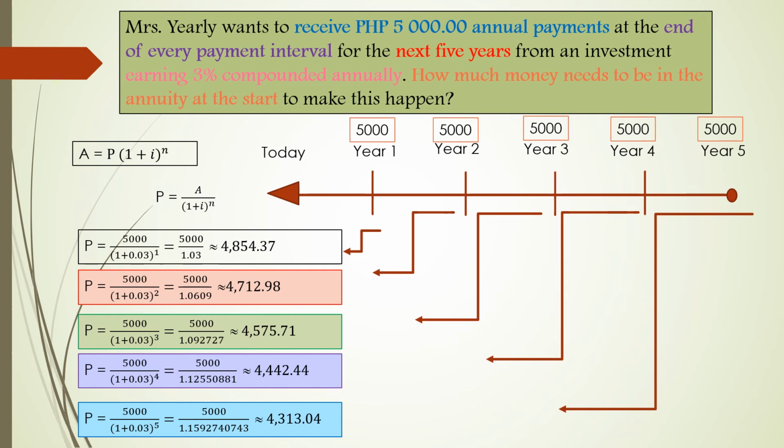So that is approximately 4,315.04. And then we need to sum up these numbers to get the total amount that she needs to invest at the start of the term.